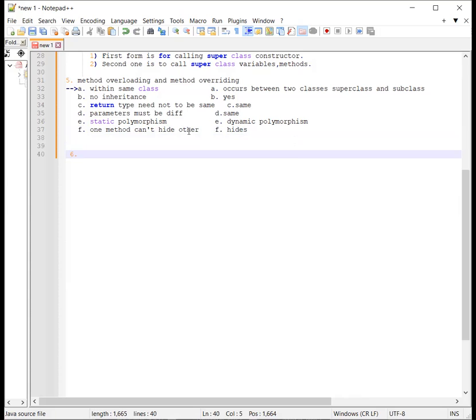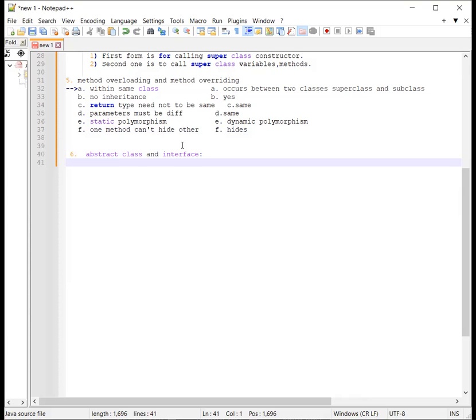Okay. So next we will discuss abstract class and interface. An interface contains only abstract methods, but an abstract class can contain abstract methods and concrete methods also.